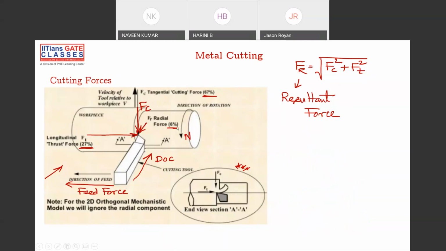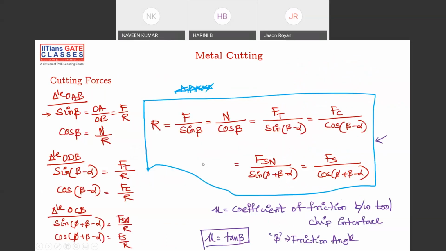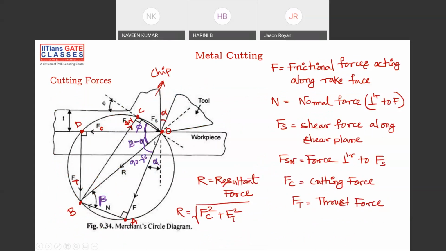Generally radial forces are neglected, and Fc and Ft are considered. Fc is the cutting force, Ft is the thrust force, and R is your resultant force. This is your Merchant circle diagram. There are many forces on the chip flow.